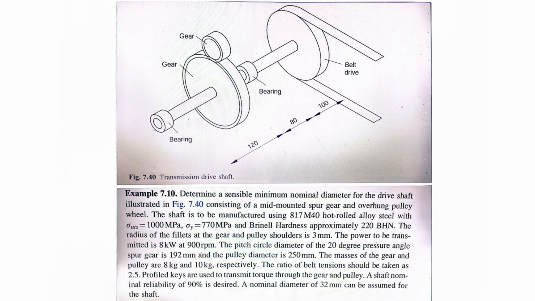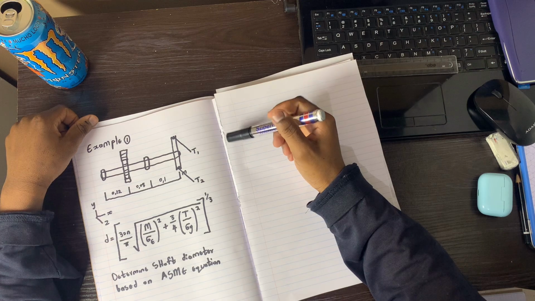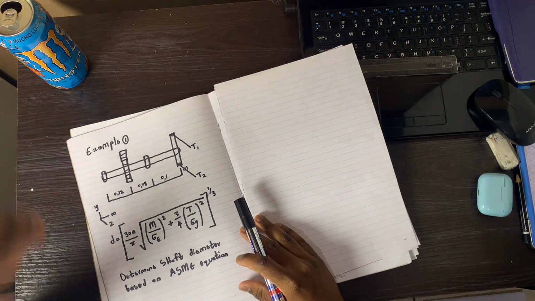Like I said, this is actually the first example, the first tutorial that I'm going to be attempting. What's needed of us here is to determine the minimum shaft diameter, right? Based on the ASME equation.